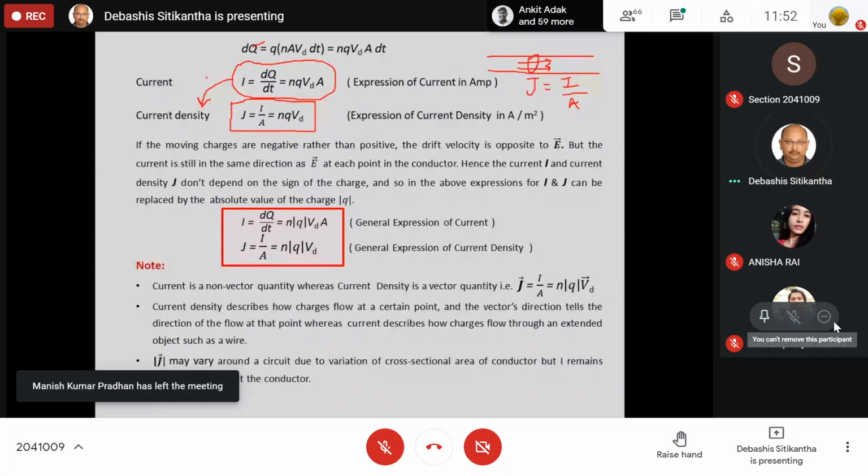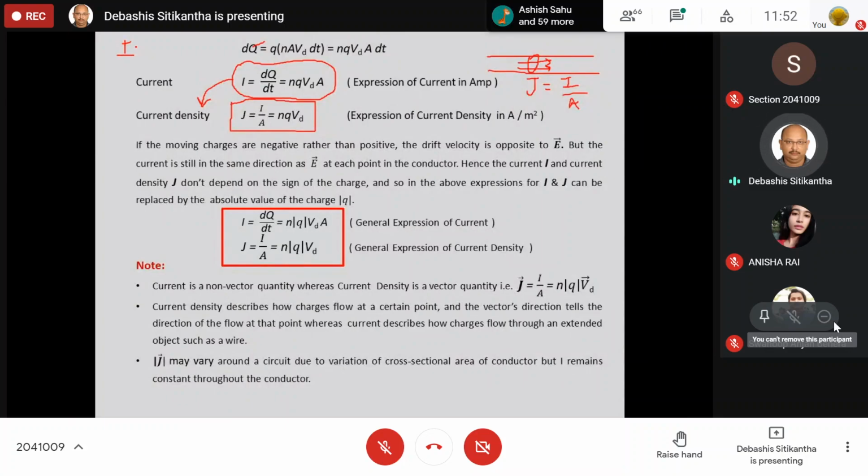Suppose I write the equation for I. Now I is equal to nq, and since I am considering negative charges, I will take minus q. The velocity over here is in which direction? It will be against the electric field, so I will consider it as minus vd, into A. And you can see that minus minus gets cancelled out to again result in a positive expression.